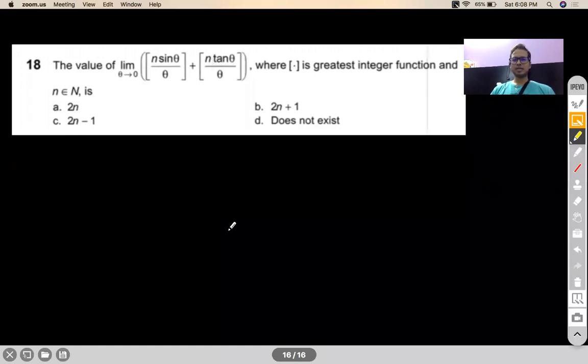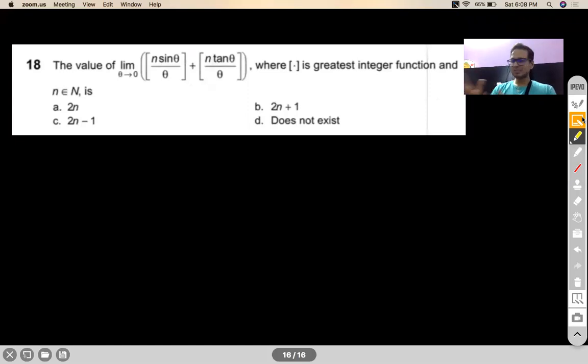The square bracket represents GIF. Dear all, let me reiterate this fact. Do not treat any square bracket as GIF unless stated. Do not treat any curly brackets as fractional part unless stated in the question.